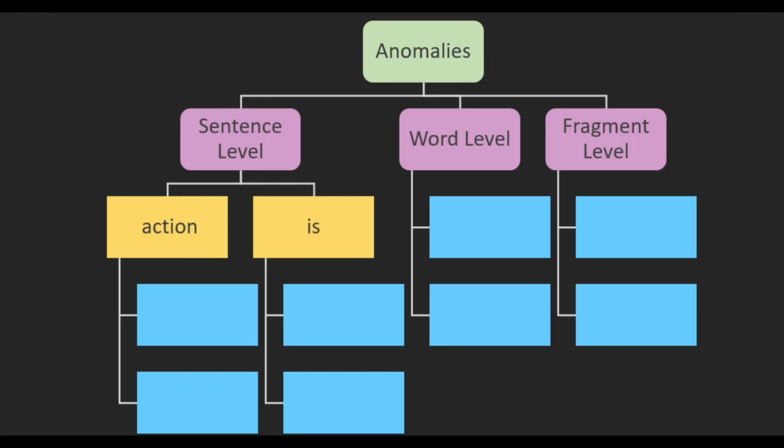So our first anomaly is what we're going to call doer before action. What rule is that breaking? That the action is the first word? Right, that the action is the first word. And it's kind of a self-explanatory rule. Sometimes the doer can come before the action. Okay, so let's look at some examples of that.